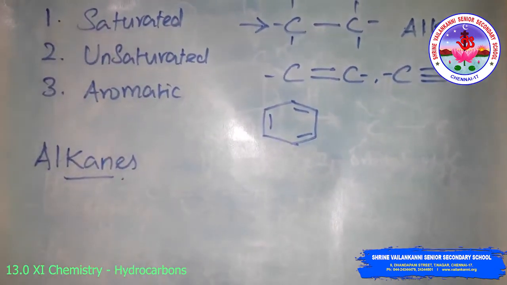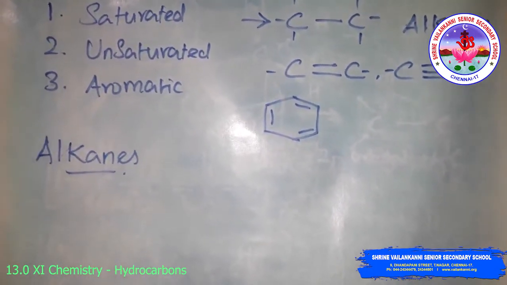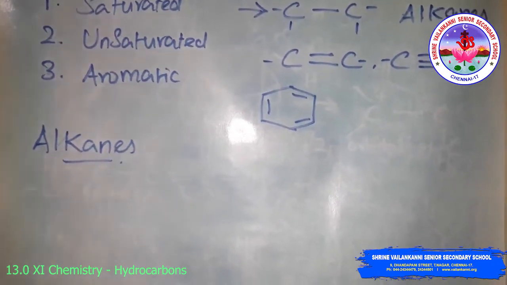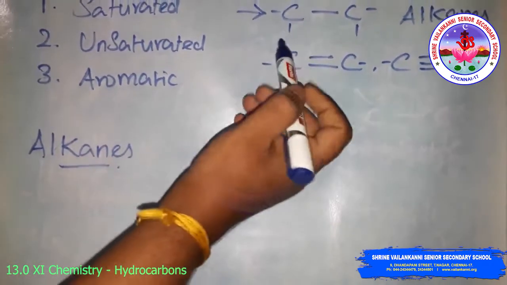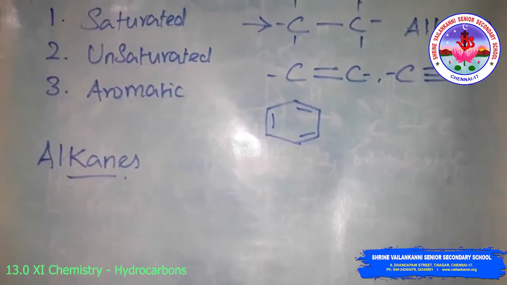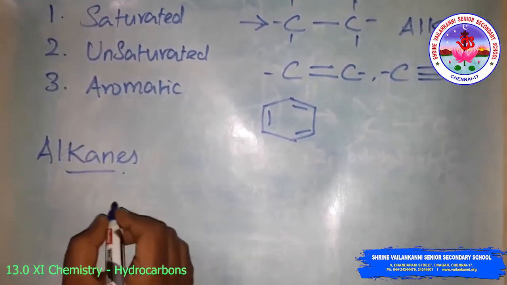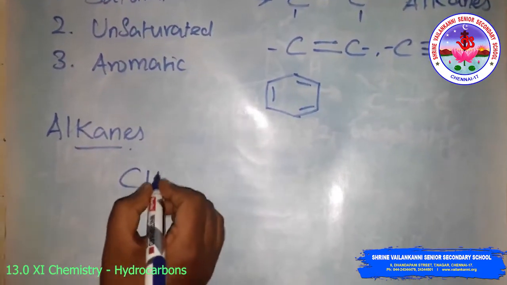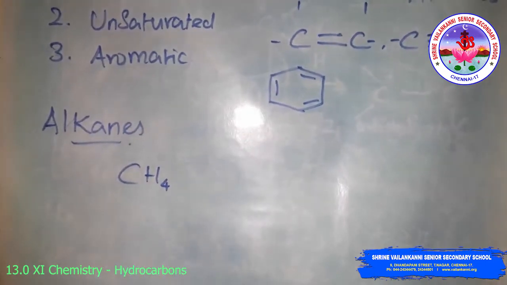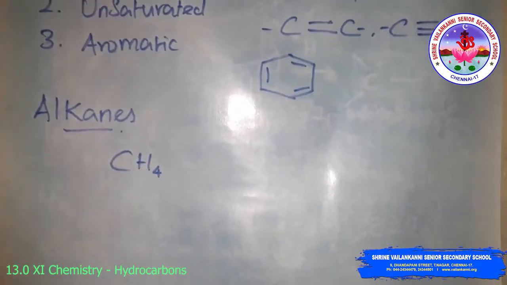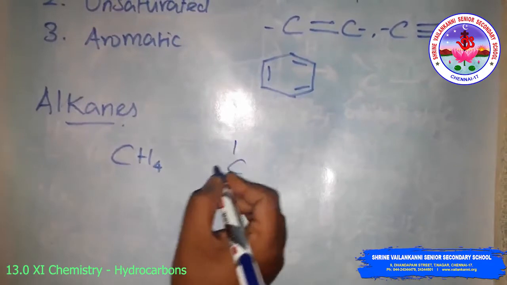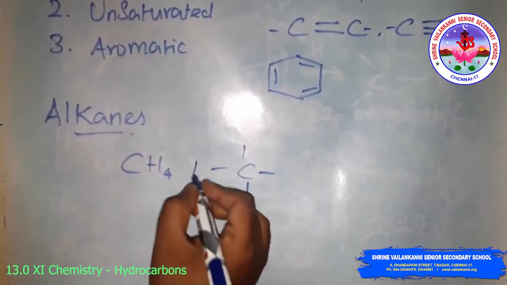What is an alkane? Already we have seen that alkanes are saturated open chain compounds, that is, with carbon-carbon single bonds. The simplest hydrocarbon for alkane is methane. The molecular formula is CH4. Carbon is connected with 4 hydrogen atoms.